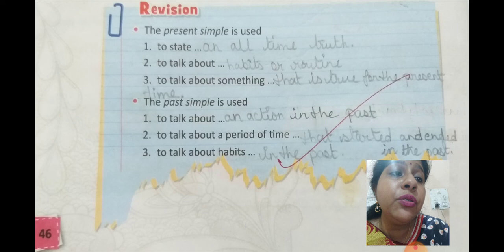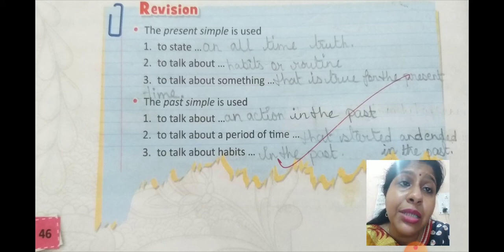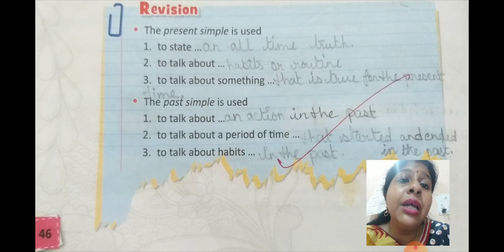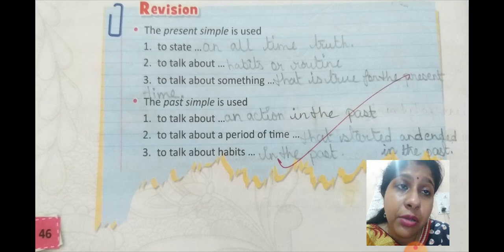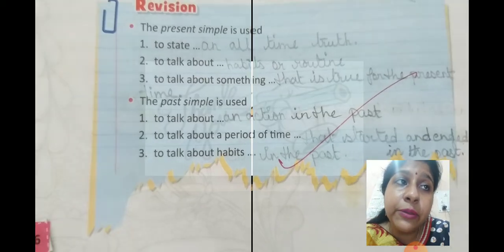Now when do we use simple past? So what are the rules? Simple past is used to talk about an action in the past. Number 2, to talk about a period of time that had started and ended in the past. Number 3, to talk about a habit in the past. I hope the concepts are clear to you. So please complete your work.